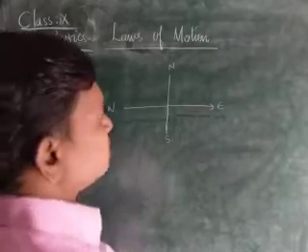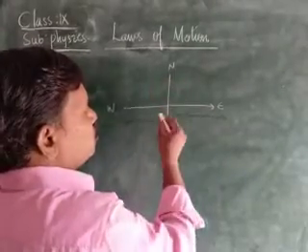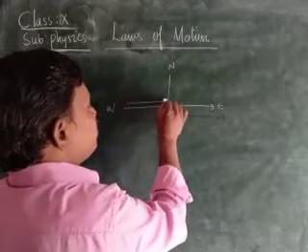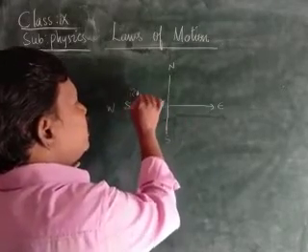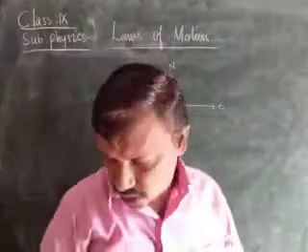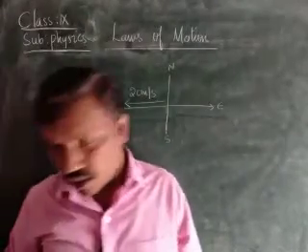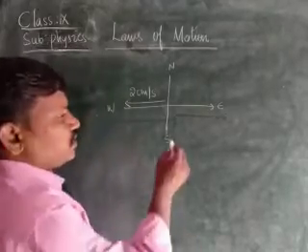Here the car is moving west with a constant velocity of 20 meters per second. What is the force acting on it?